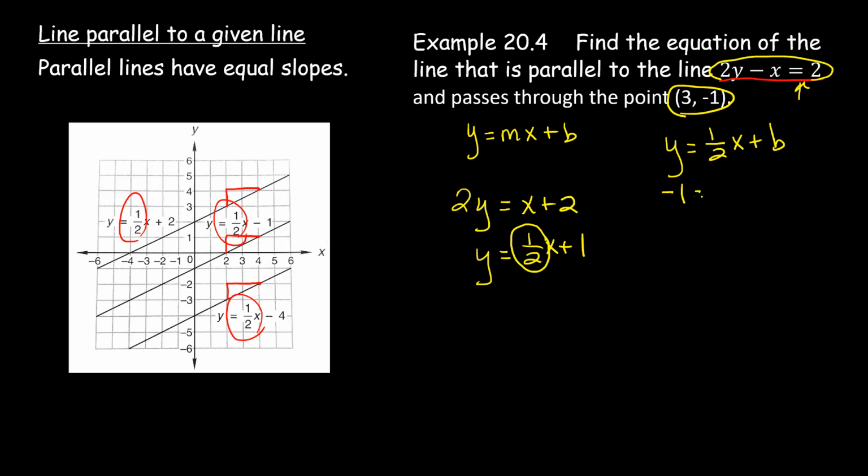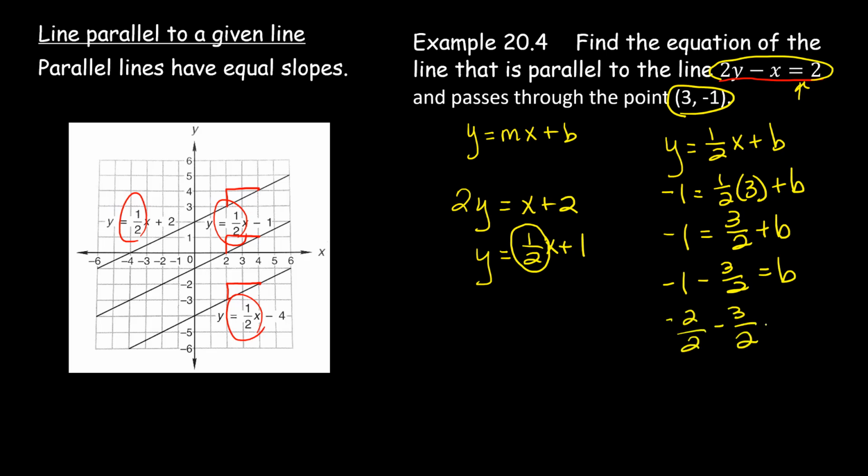So -1 equals 1/2 times 3 plus b. And then we're going to solve for b. So -1 is equal to 3/2 plus b. So -1 minus 3/2 is equal to b. So -2/2 minus 3/2 is b. And so b is -5/2. So I've got b, I've got m. So now I can write my equation. y equals 1/2 x plus -5/2.